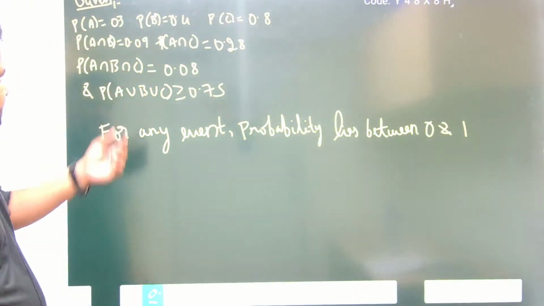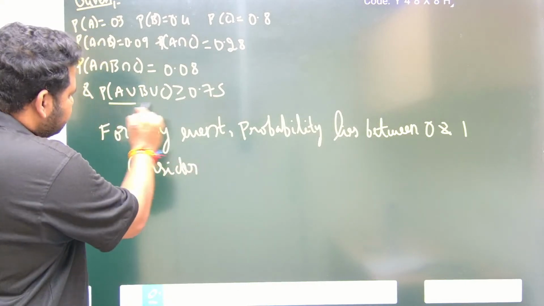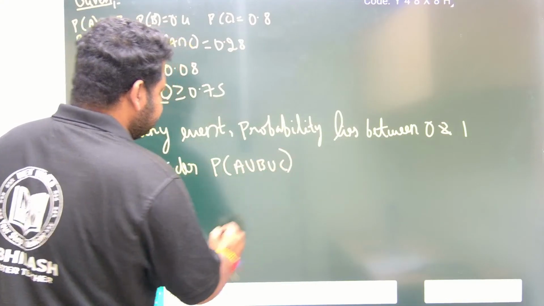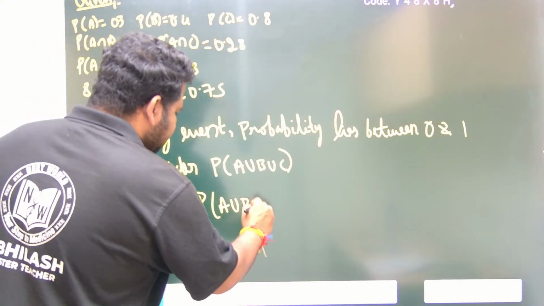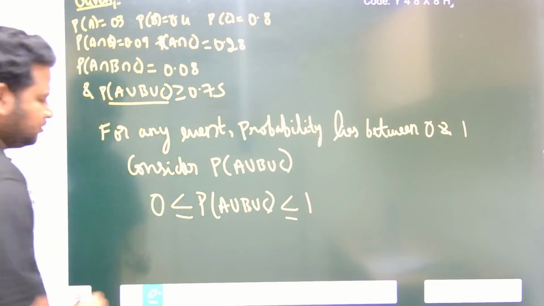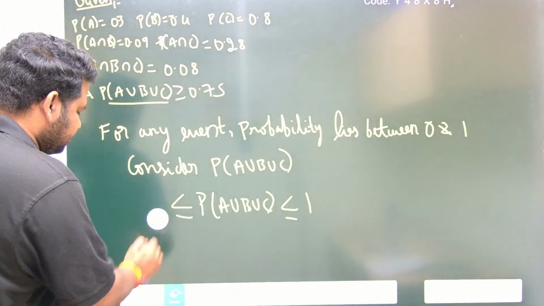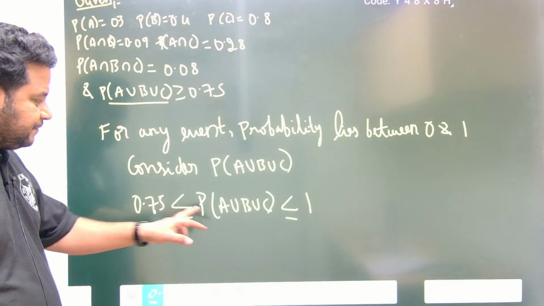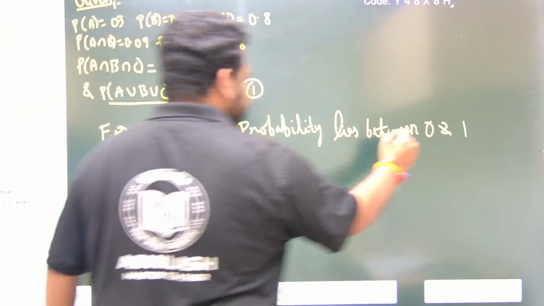Now let us consider the probability of A union B union C. This will always be less than or equal to 1 but greater than or equal to 0. Here they are telling us it is greater than 0.75, and it is less than 1. So let me write this as 1, and let me write this as 2.